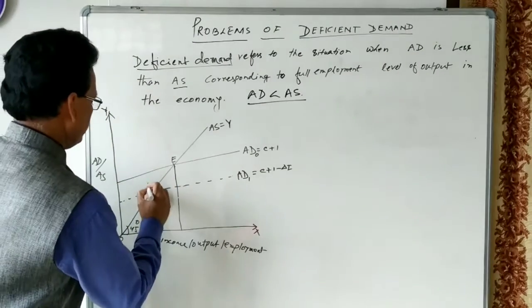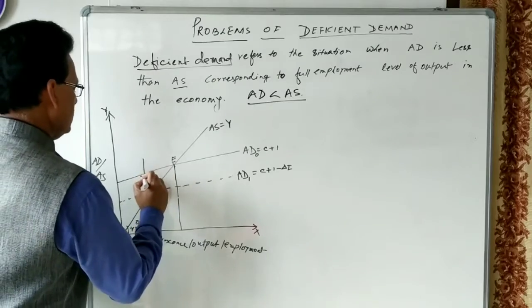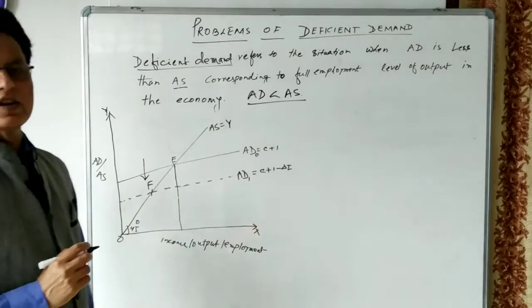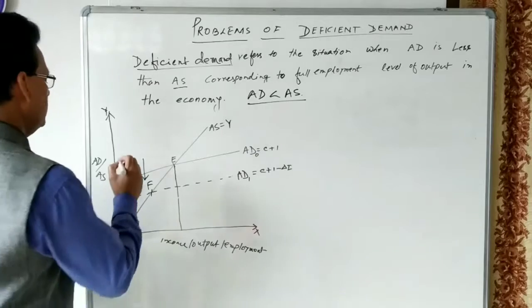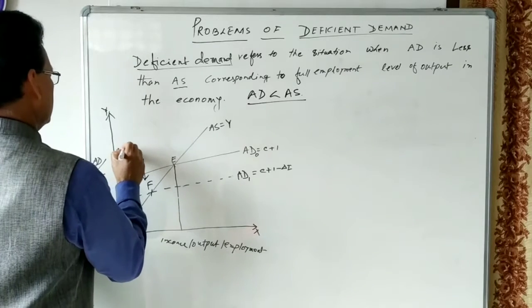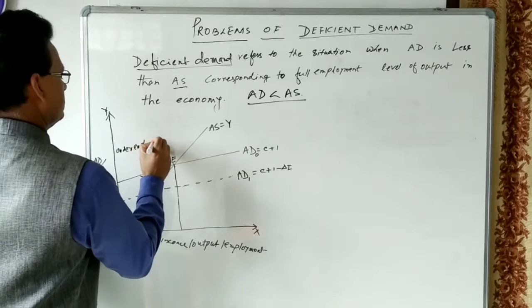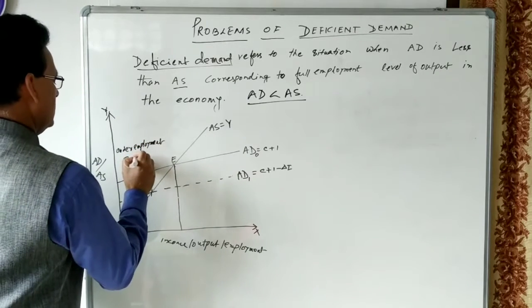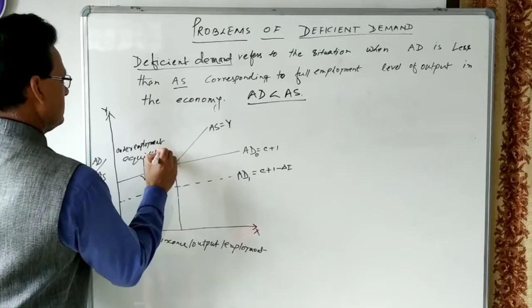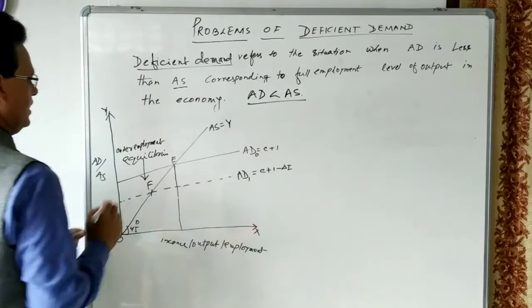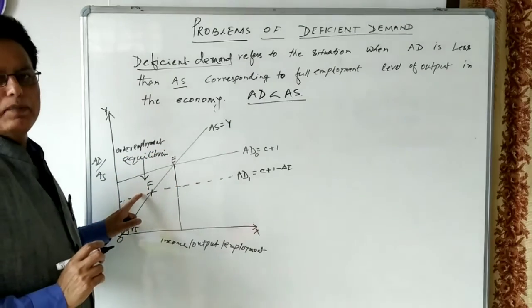A new equilibrium is formed at point F. This F is known as underemployment equilibrium.